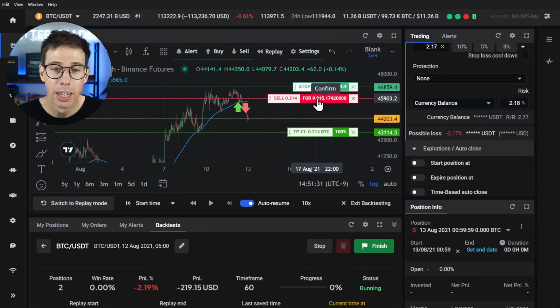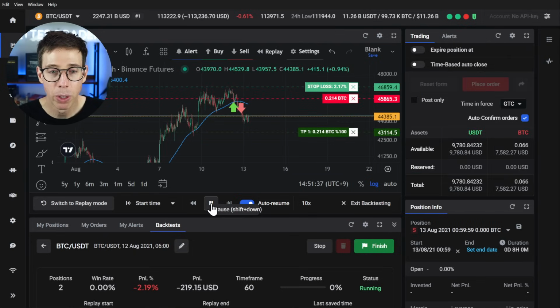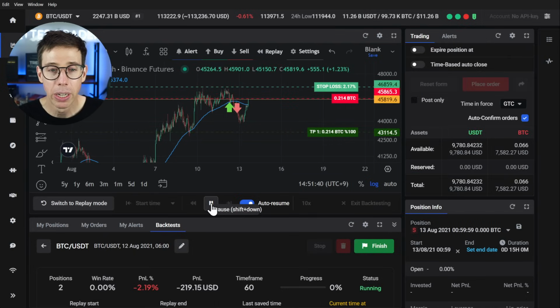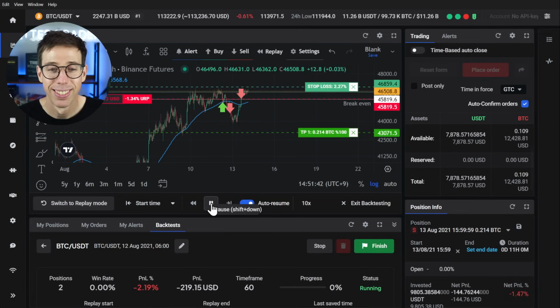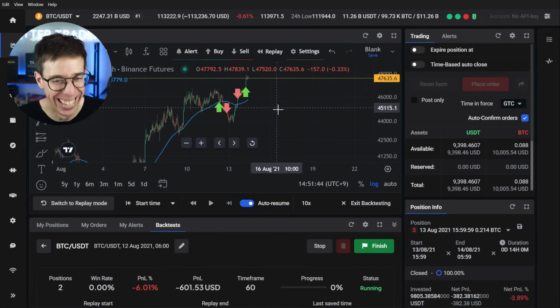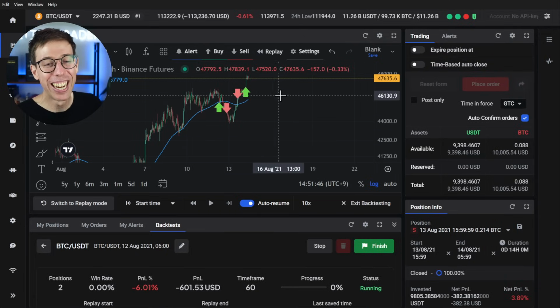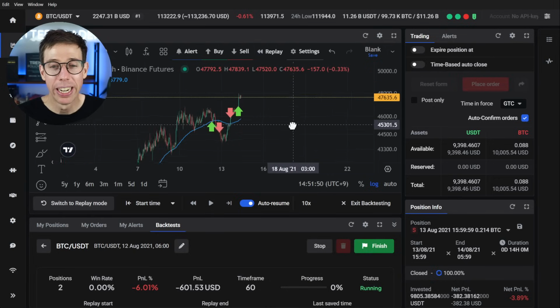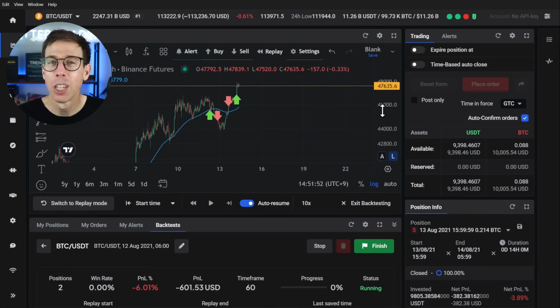So let's go ahead. I'm going to go ahead and confirm my position. We're going to go ahead and start it back up and wait for the price to snap back up. So there we go, selling again. Stopped out. I'm laughing because I know that the market tops out over here in November 2021, and it actually goes up to 69K. So this is a little bit of cheating.